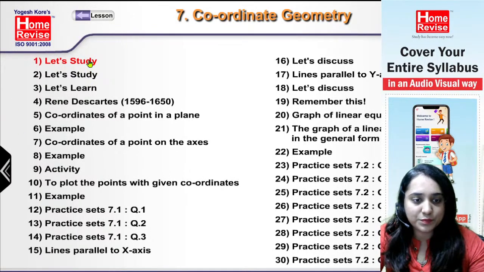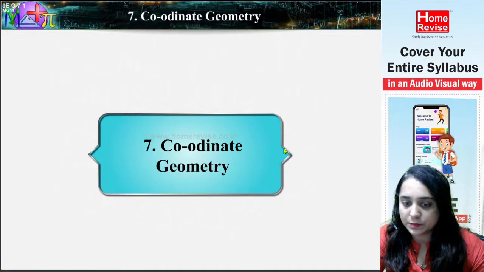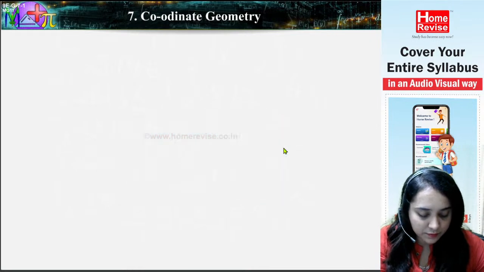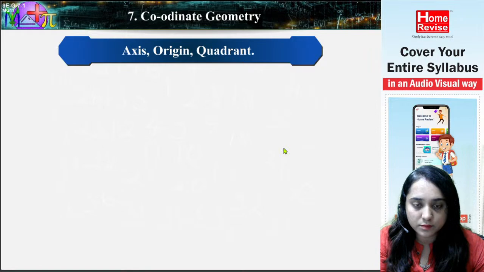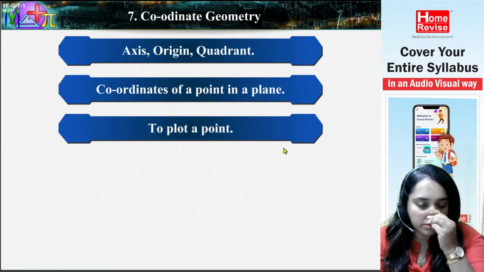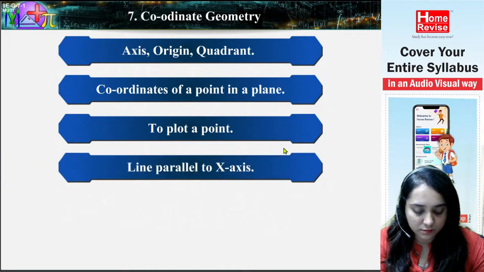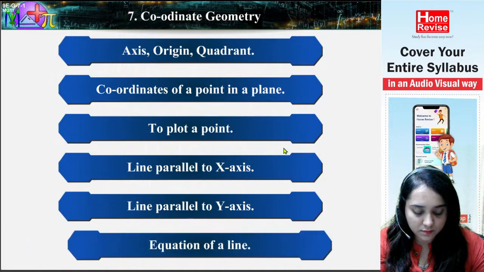Okay, chalo. Let's study. First, pay attention on Chapter 7, Coordinate Geometry. Let's study axis, origin, quadrant. Coordinates of a point in a plane. To plot a point. Line parallel to x-axis. Line parallel to y-axis. Equation of a line.